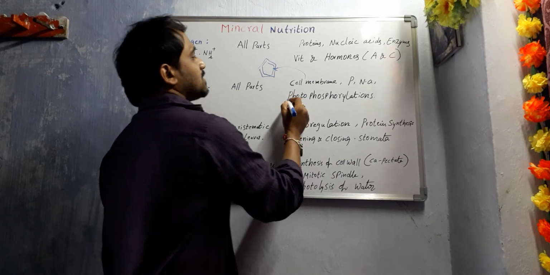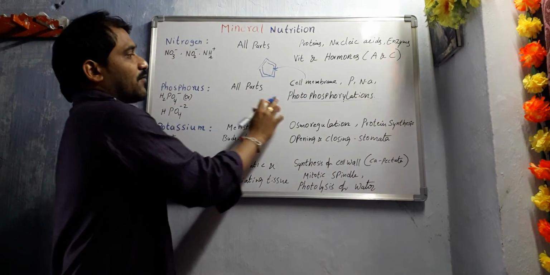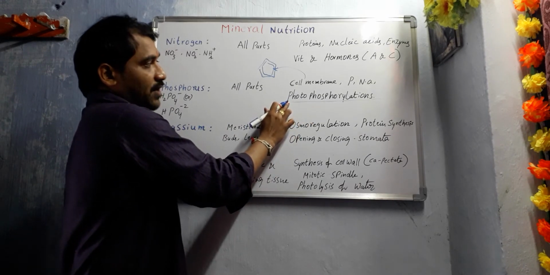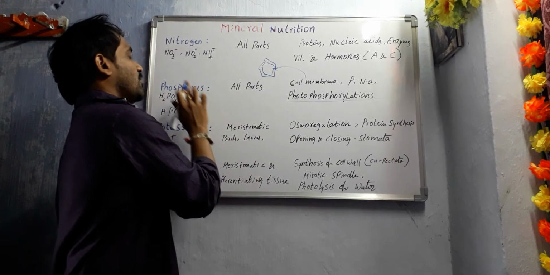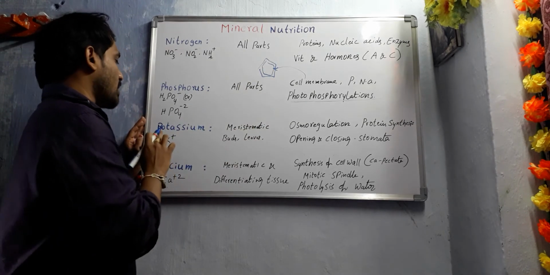What is another major function of phosphorus? It is involved in photophosphorylation. Photophosphorylation reactions require phosphorus during photosynthesis.